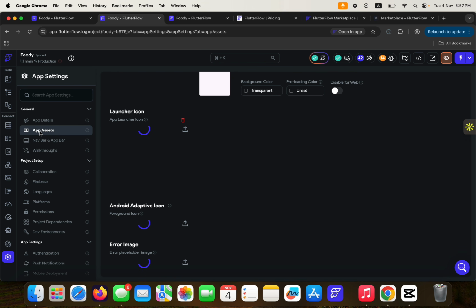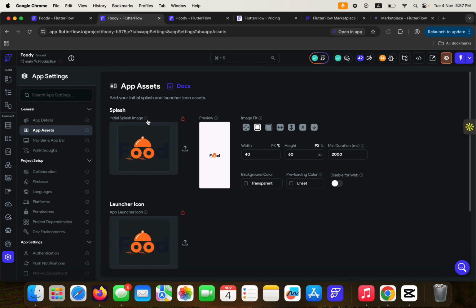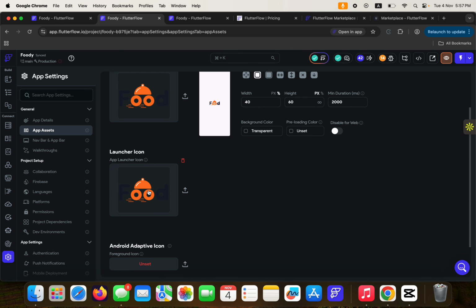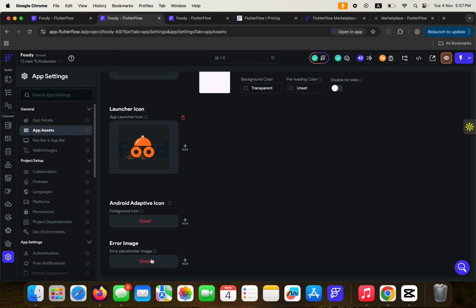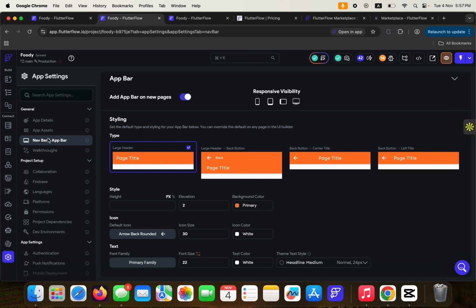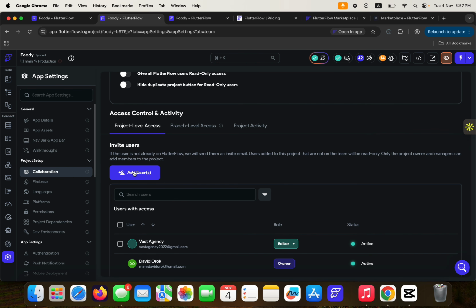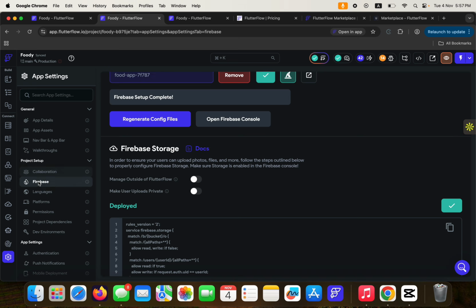So here we have app assets. These are the app assets. We have the image for the splash image, the launcher icon, and some other things. You can also put the error image as well. Nav bar and app bar, this is how you can actually optimize it and change it. Then collaboration, this can allow you to collaborate with different people, but just like I said earlier, you need a specific plan for collaboration. So then we have Firebase.